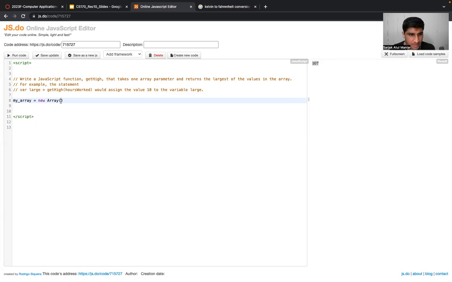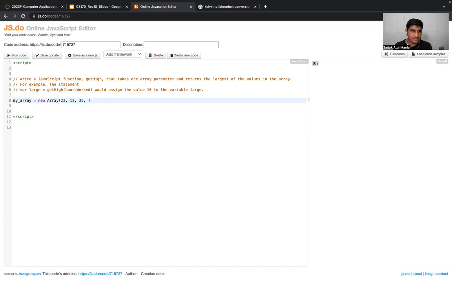So let's say the values would be the hours worked, so those would be integer values. Usually the hours per week for a full-time job are 40 hours, so let's say I'm considering all the values between 0 and 40.